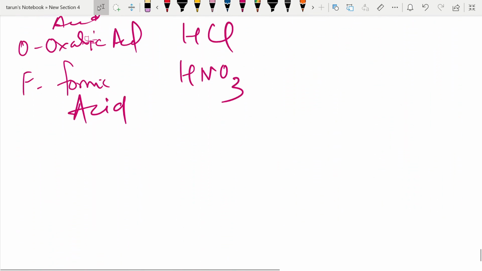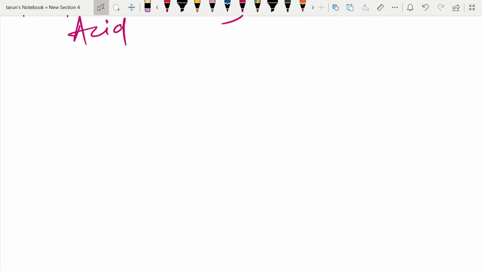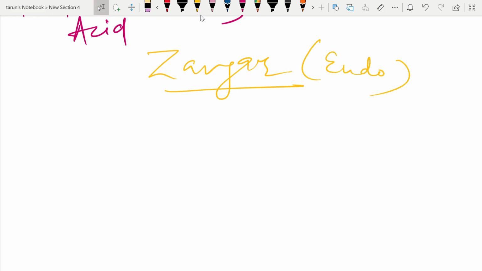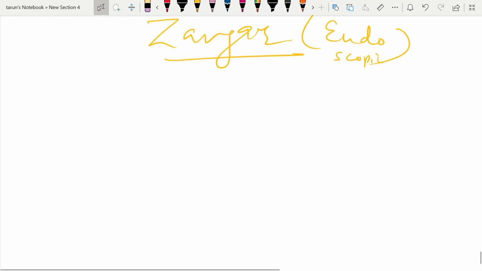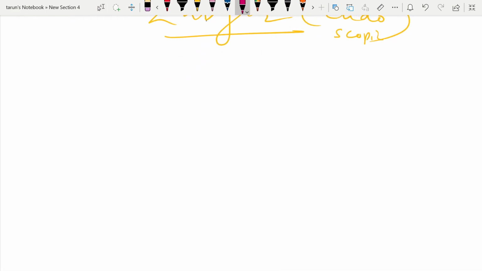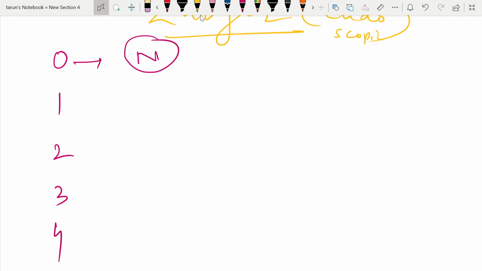Then they can also ask about the Zargar classification. It is the endoscopic classification after the patient has consumed the corrosive. These are the endoscopic findings. Let's see what it is. There are grades starting from 0, 1, 2, 3 and 4. In the first grade, the mucosa of the gastrointestinal tract is perfectly normal, and in the 4th stage there will be perforation.